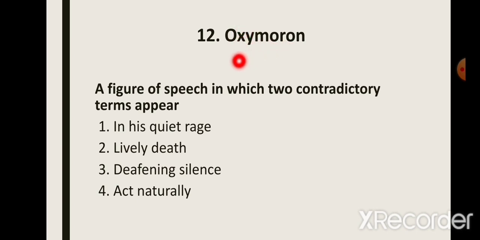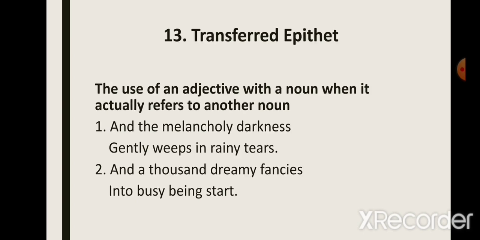Oh, and I think I've been mispronouncing this word all this while. Let me correct myself. It is correctly pronounced as oxymoron. So yes, this device is used to describe complex and conflicting emotions, and oxymoron reflects a certain confusion or conflict in the mind of the writer. So this adds an element of complexity and encourages the readers to think deeply.